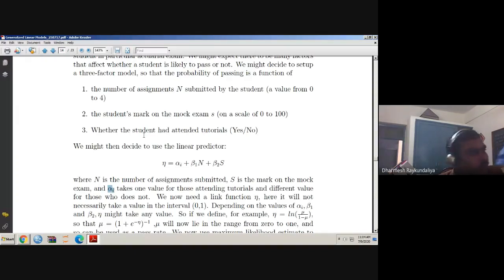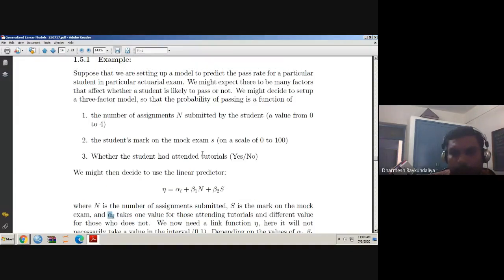It has 2 categories. Therefore, there are 2 parameters involved, associated with alpha i. Alpha i means i takes value 1 for a student who has attended the tutorial, and i equal to 2 for who has not attended the tutorial.